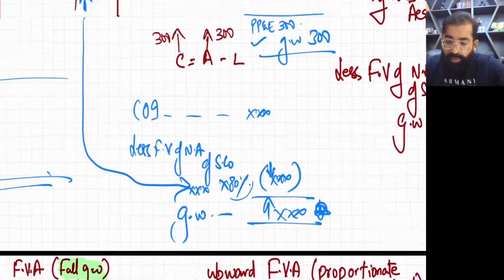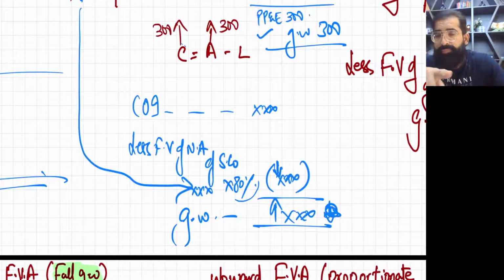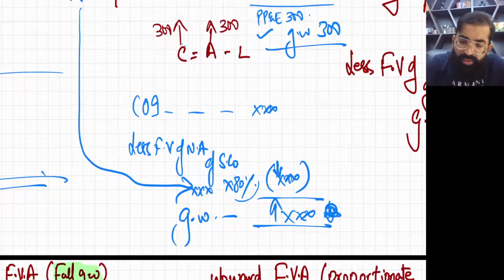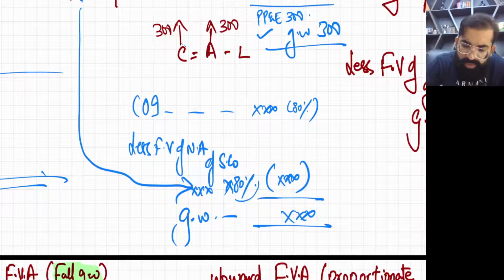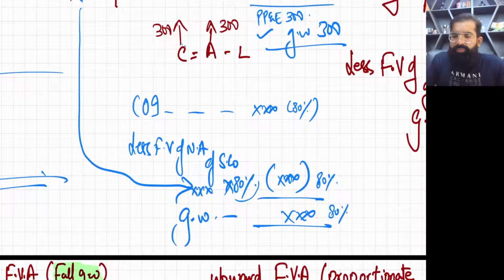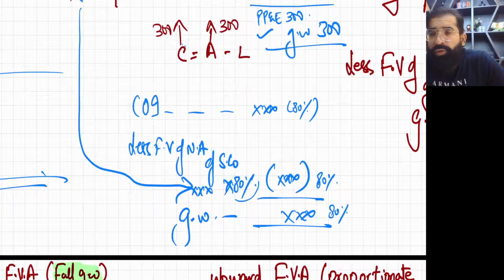This is the formula according to me. The way I teach in the class, this is my formula. So let us say if you have bought 80% shares, so COI is equal to 80% less fair value of net assets of S company, and finally you will multiply it by 80%. So this is also 80% and this goodwill is also 80%. Now in the proportionate method you never record 100% goodwill, which includes NCI goodwill. We only record goodwill up to the extent of our holding percentage.